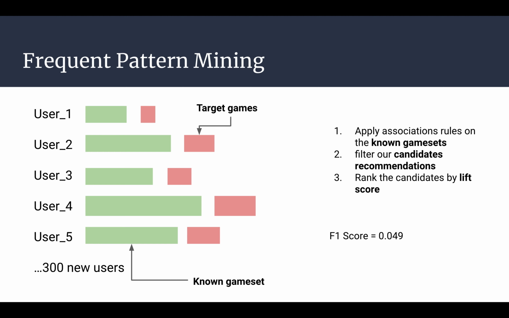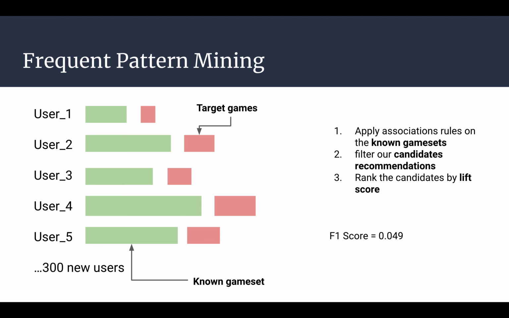For evaluation, we sampled another 300 users and took out 1/10 of each user's gameplay records as prediction targets. We first applied association rules to the known game sets and filtered out candidates using these rules. Finally, we used the lift score to rank our candidates and recommend the top items.